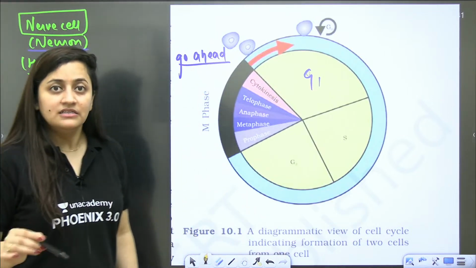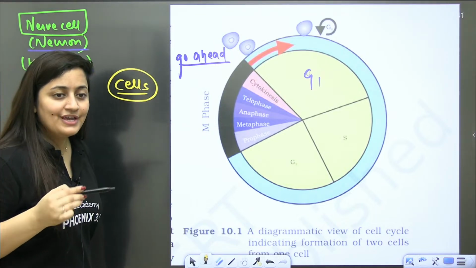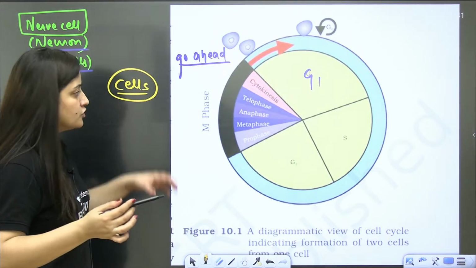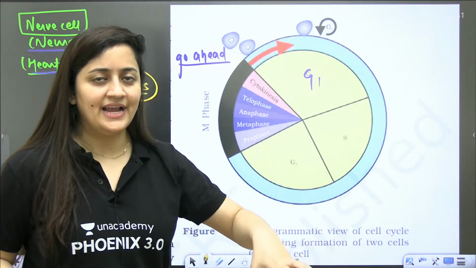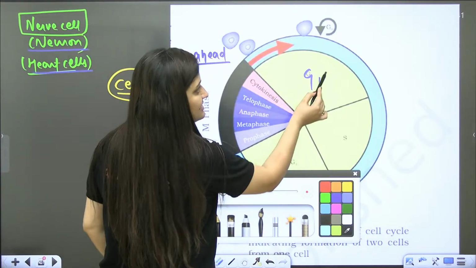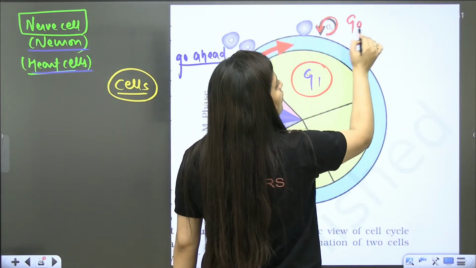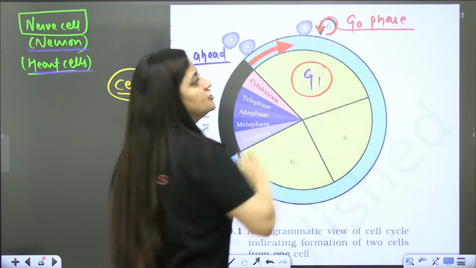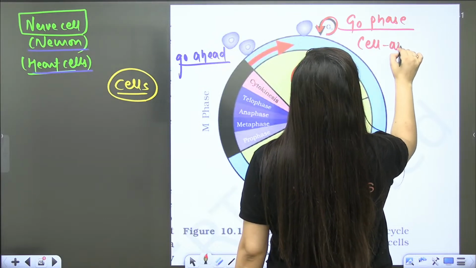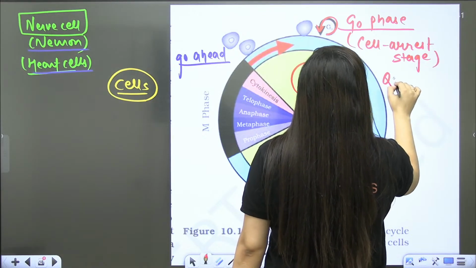In the case of some cells, their division is not required so frequently. Whenever a cell is required to divide, then only it will divide. Otherwise, if it doesn't have any go ahead signal, it will leave G1 and enter the phase known as G0 phase. We also call it the cell arrest stage, or the quiescent stage.